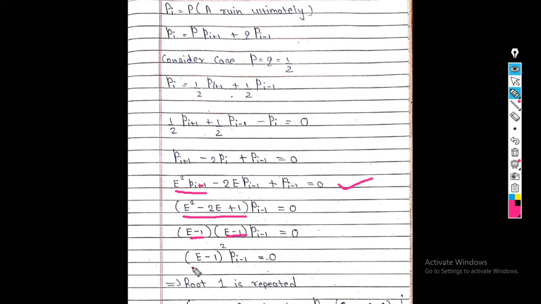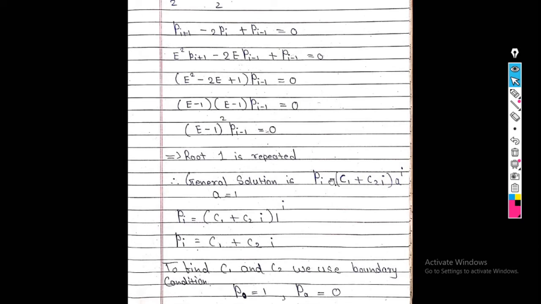So the final answer is what? E minus 1 squared into Pi minus 1. So root 1 is repeated. So what is my answer? What is the final answer? Pi equals C1 plus C2 I, into 1 raised to I. So again we use two boundary conditions. What are the conditions?